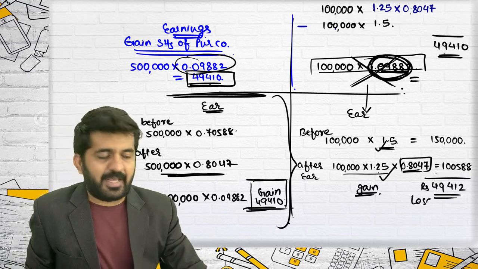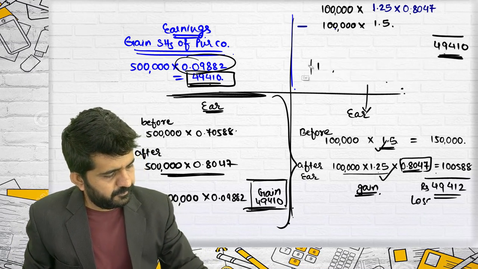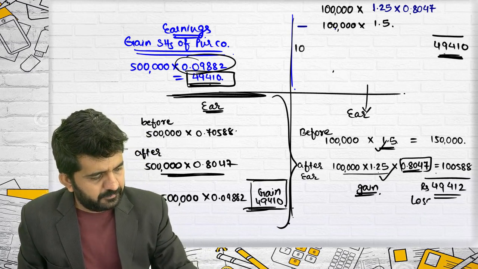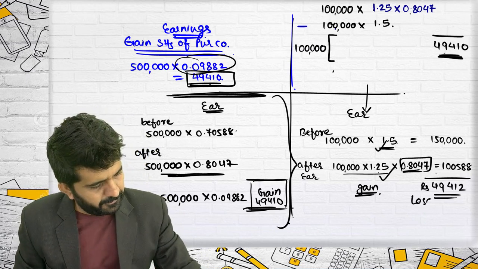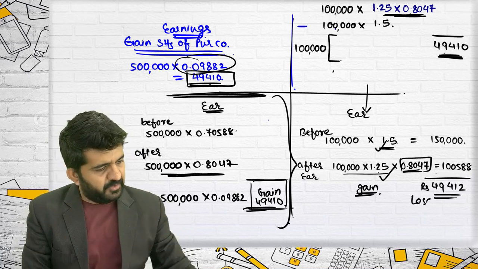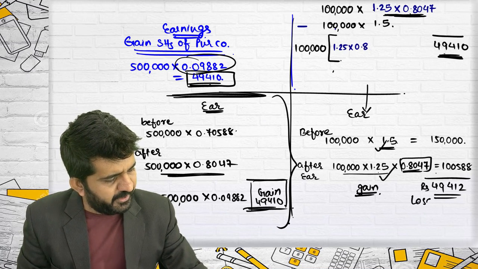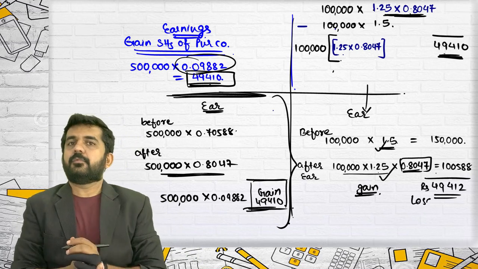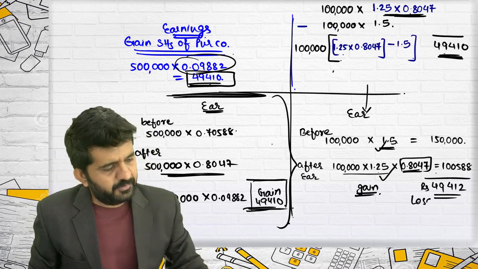See, try to understand. I am making a shortcut of this. 1 lakh I am taking common. This will be there with blue color pen, which is 1.25 into 0.8047 minus 1.5.